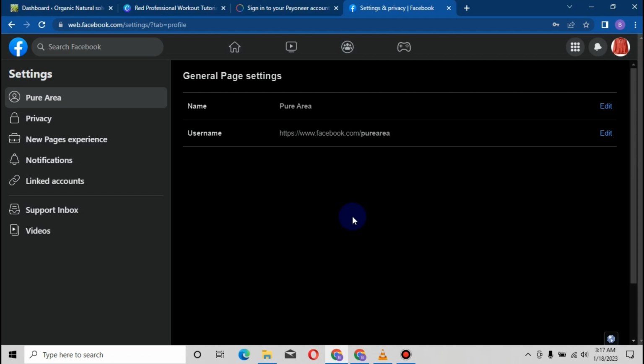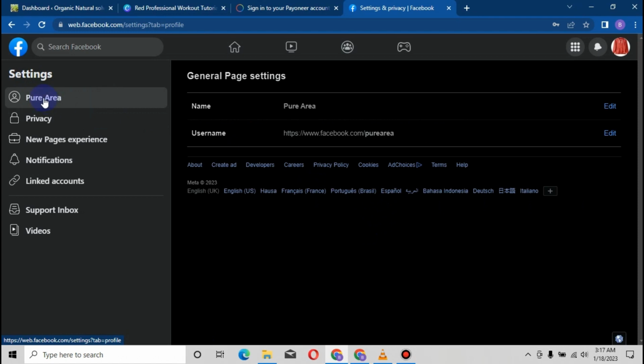Now everything is verification. So if you don't do as they want you to do, their system is going to give you a lot of tough time. So with all this being said, you are good to go. Your Facebook page is good to go.